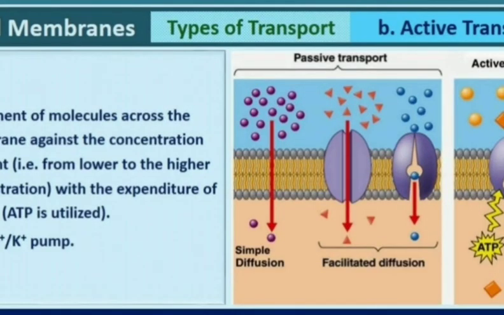On the other hand, in active transport, the movement of molecules across the membrane is against the concentration gradient. That means from the lower concentration to the higher concentration, the movement of molecules occurs with the expenditure of energy. That means the utilization of ATP molecules. For example, the sodium-potassium pump works across the membrane by using energy, that is ATP molecules.